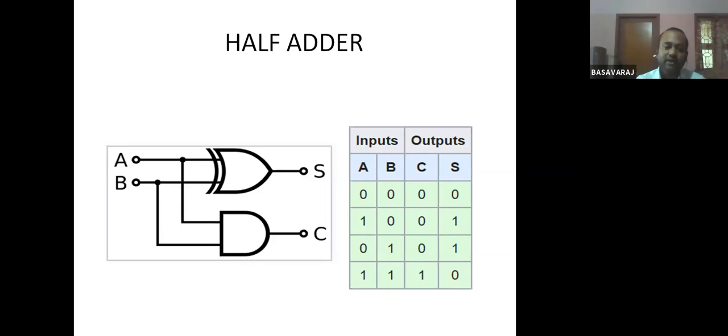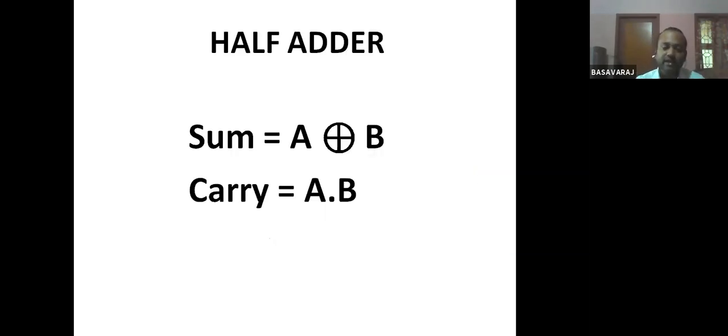So the next topic that we are discussing is the full adder. Okay, before that, half adder. This is the expression for the sum. Sum is equal to A XOR B and carry is A dot B.